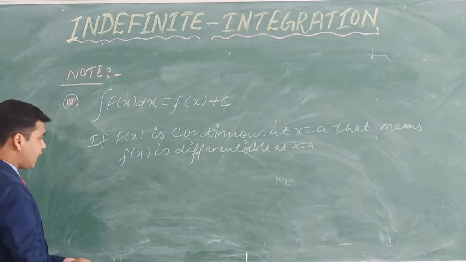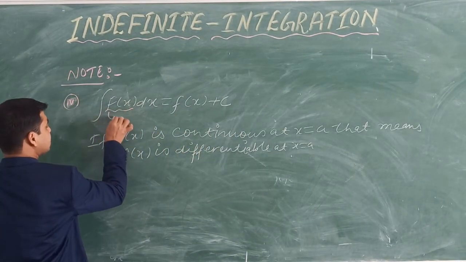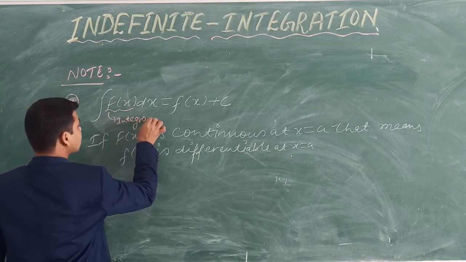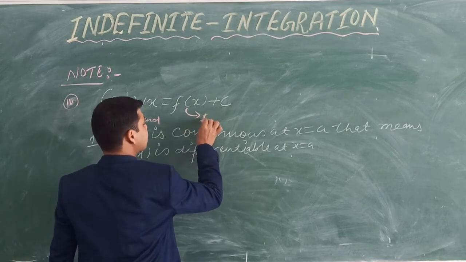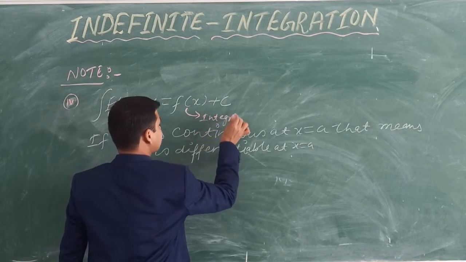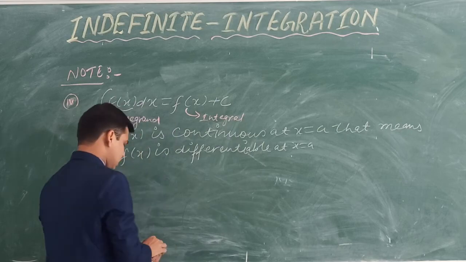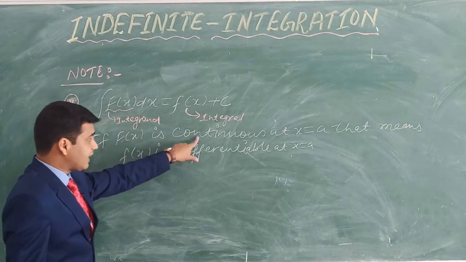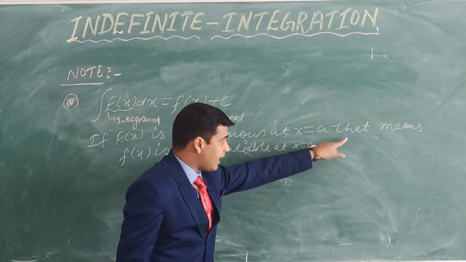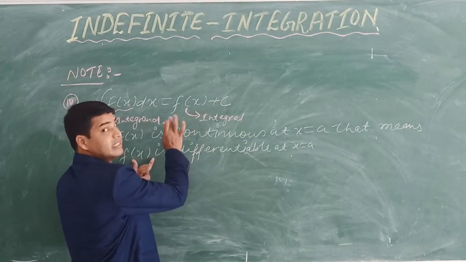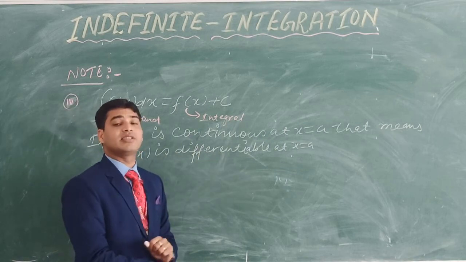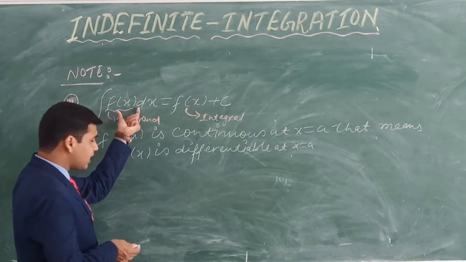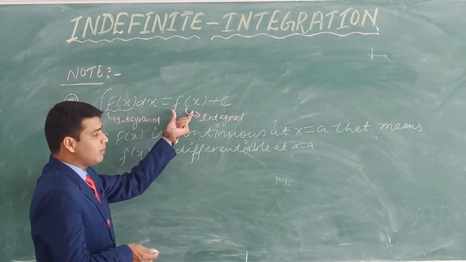See this here. We know that this capital F of x is the integrand, and this one is the integral, or you can say antiderivative, or primitive integral. Now this statement is saying that if this integrand is continuous at x equals a, then f of x, the integral, will be differentiable at x equals a. What is the meaning of this? Simple, if you differentiate this function then you will get capital F of x, so obviously this function will be differentiable.